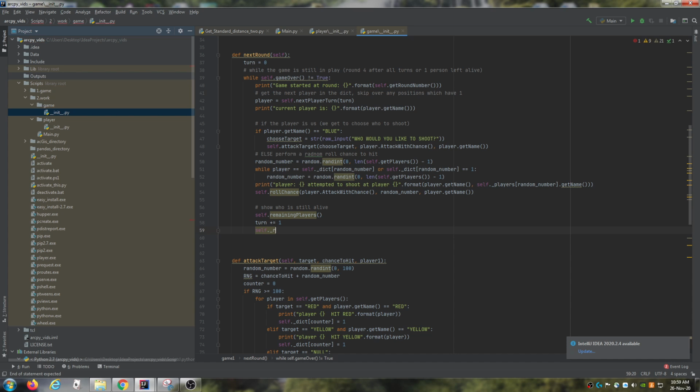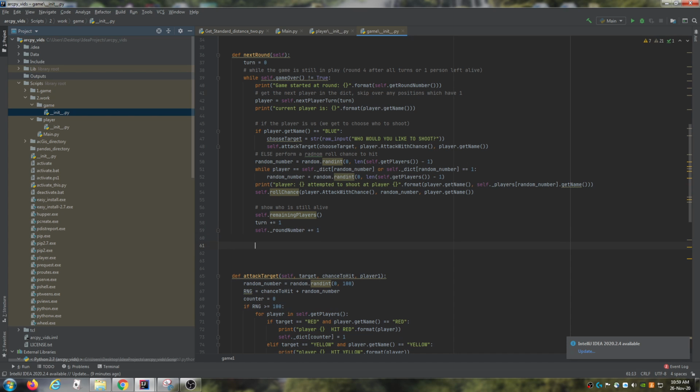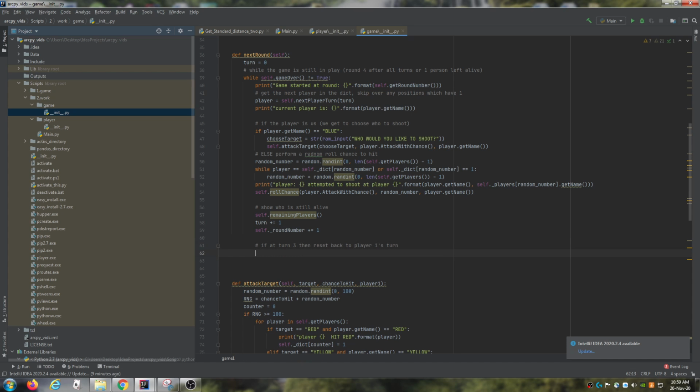I don't know why I'm making 2 of these since they're like the exact same thing, but it's just my crazy logic. And then we're going to say if at turn 3, then reset back to player 1's turn.